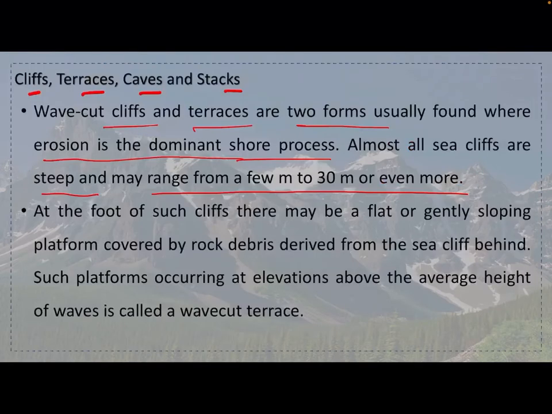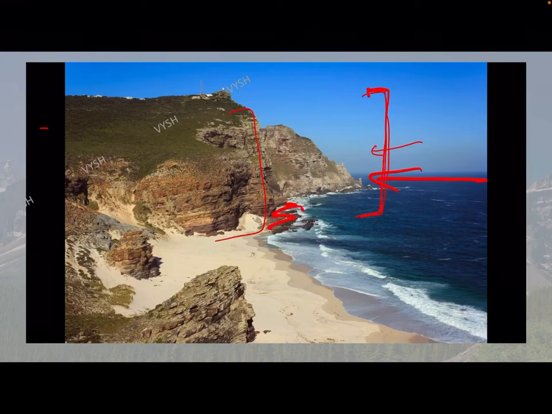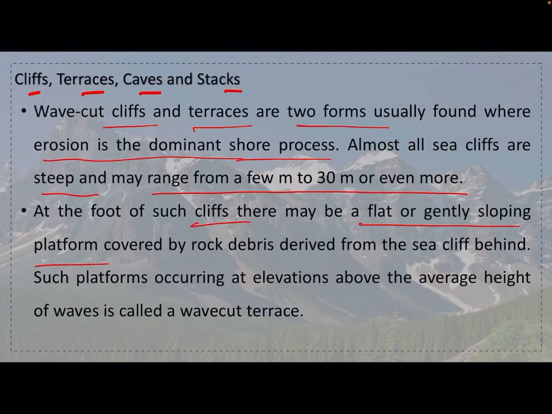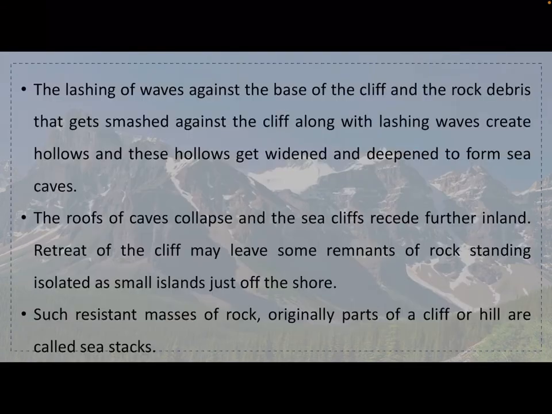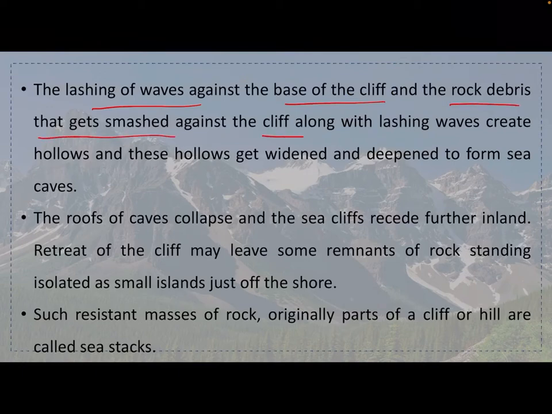Okay, at the foot of such cliffs there may be a flat or gently sloping platform, covered by rock debris derived from the sea cliff behind. Okay, such platforms occurring at elevations above the average height of waves are called wave cut terraces. Okay, the lashing of waves against the base of the cliff and the rock debris that gets smashed against the cliff along with lashing waves create hollows, and these hollows get widened and deepened to form sea caves.